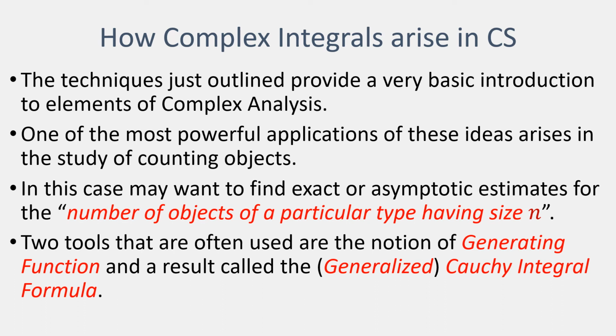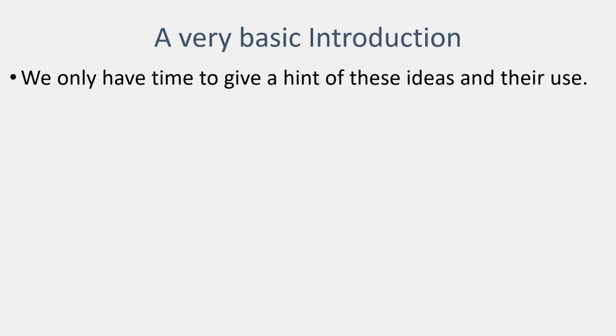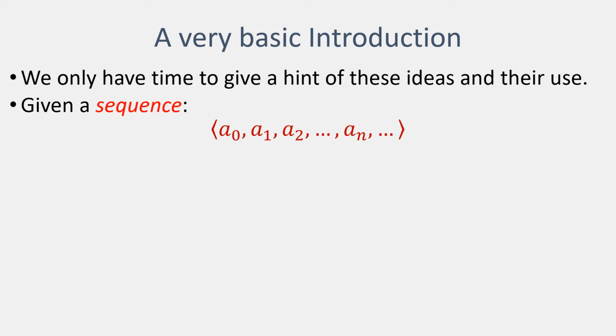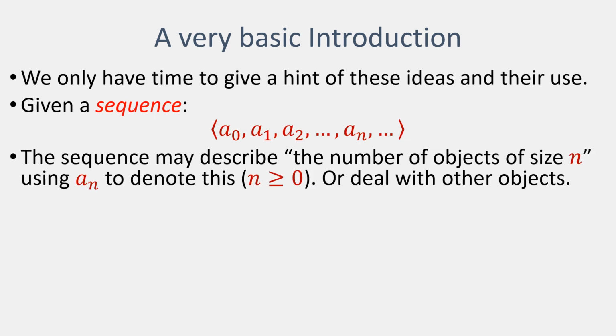And the two powerful techniques that are used in computer science, one of these is the notion of generating function, and the other one is a result which is called the generalized Cauchy integral formula. So let's look at the first of these. Suppose we have some sequence of numbers. Then, for example, this might describe the number of objects of a particular size.